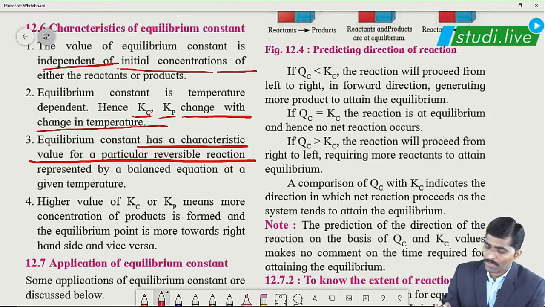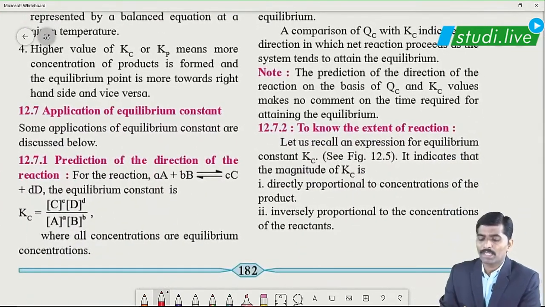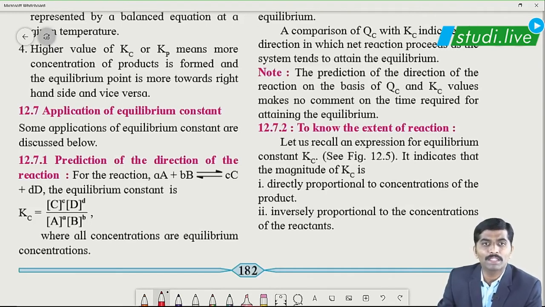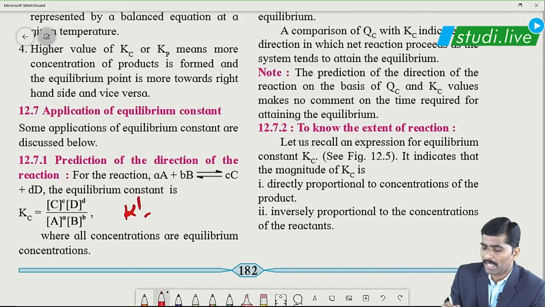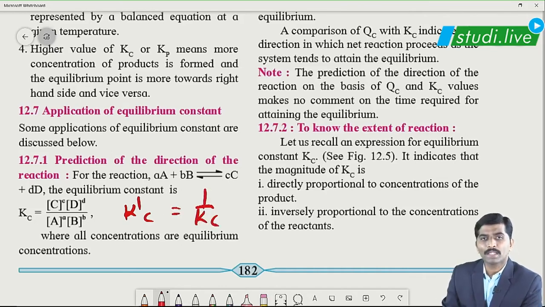Now, applications of equilibrium: we can apply the principle of equilibrium to predict the direction of the reaction, whether the forward or backward reaction is favorable. As we discussed, the greater the value of Kc, the forward reaction is favored. And Kc for the reverse reaction is the reciprocal of Kc, correct?